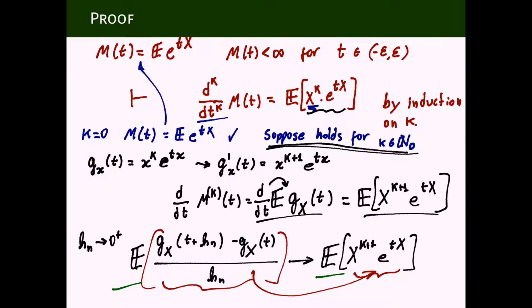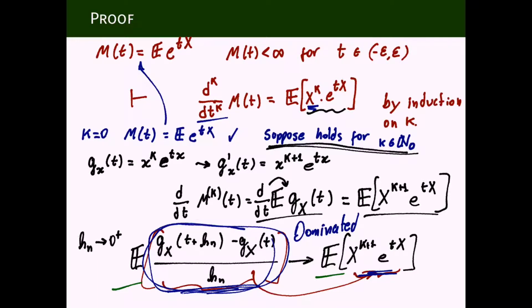The other one is the monotone convergence theorem. It requires things to be monotone and non-negative. These things are neither monotone nor non-negative. So we're really going to use our powerful nuclear weapon, which is the dominated convergence theorem. We're going to show that this part here is dominated by something which is integrable, that does not depend on n, and then we can apply the dominated convergence theorem to say that this expectation converges to this expectation.